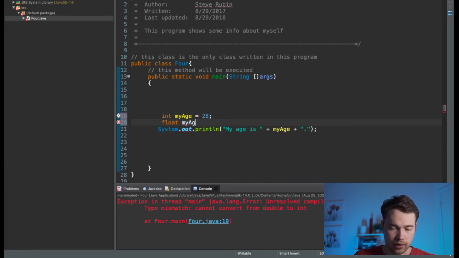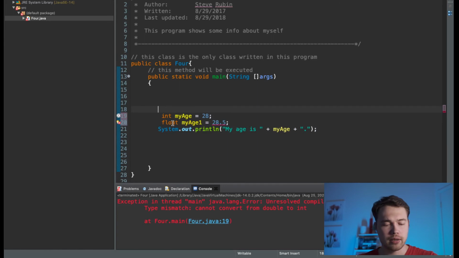Float my age 1 would accept a number with a decimal in it, for example 28.5. No? Why not? Okay. Well, float is not the best thing. Double.